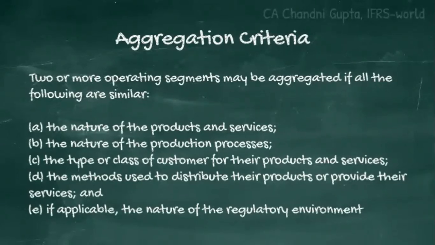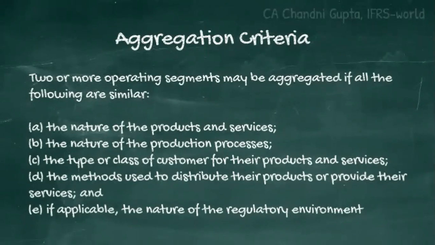Number one is the nature of the products and services should be similar. Then the nature of the production processes should be similar. Then the type and the class of customer for their products or services should be similar. Then the methods used to distribute their products or provide their services should be similar. And the nature of regulatory environment should also be similar. If these five criteria are similar and they have similar economic characteristics, then two or more operating segments may be aggregated into one single operating segment.